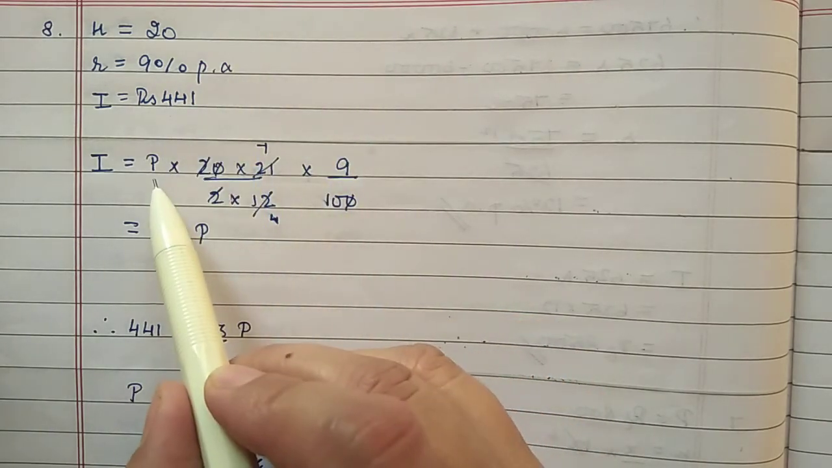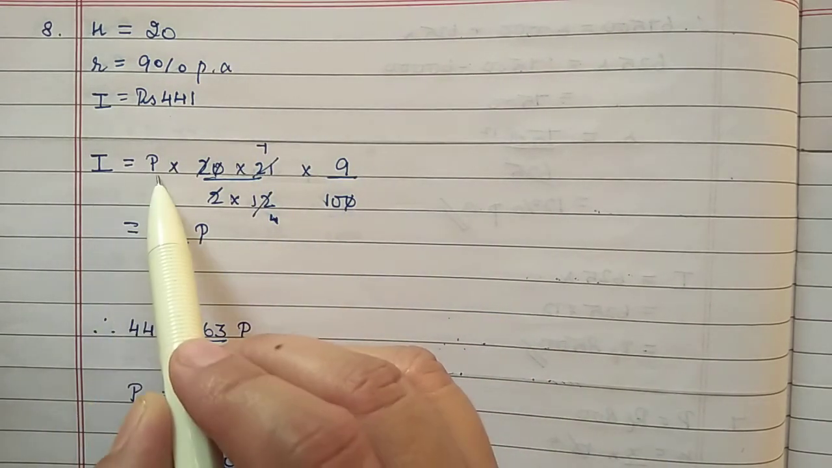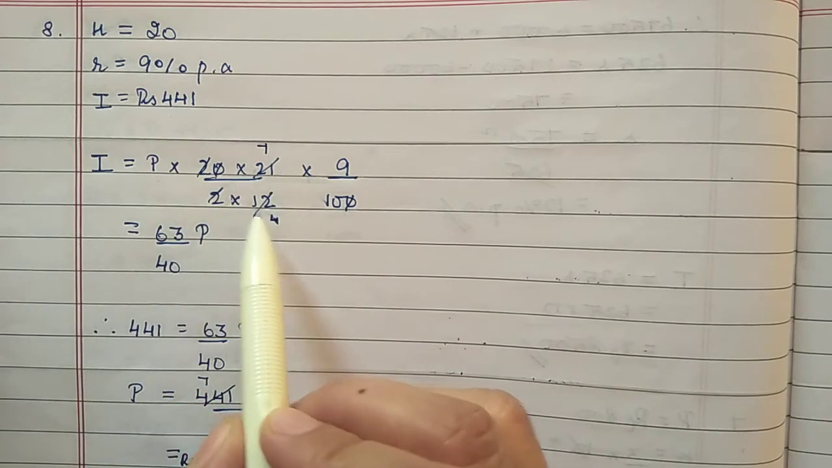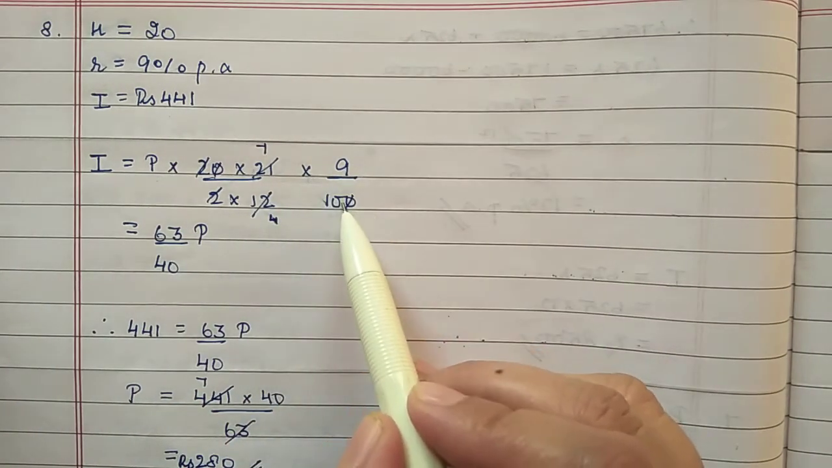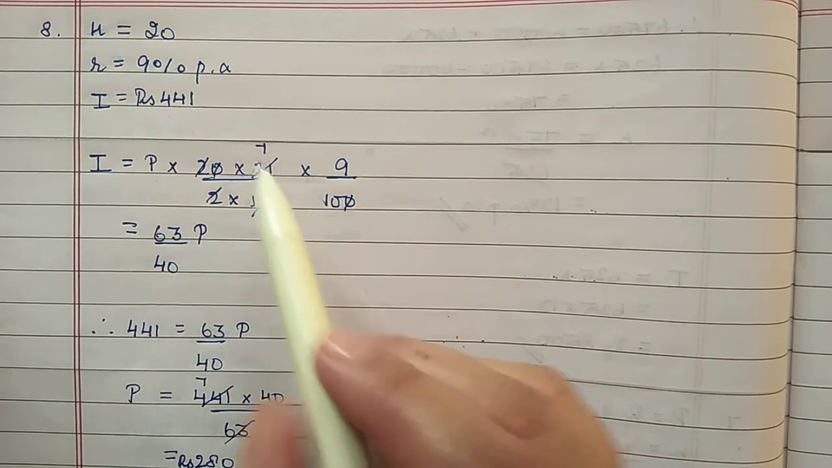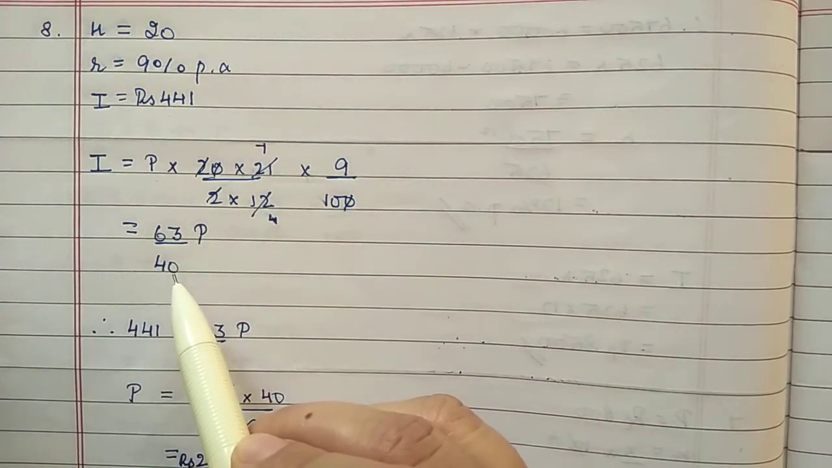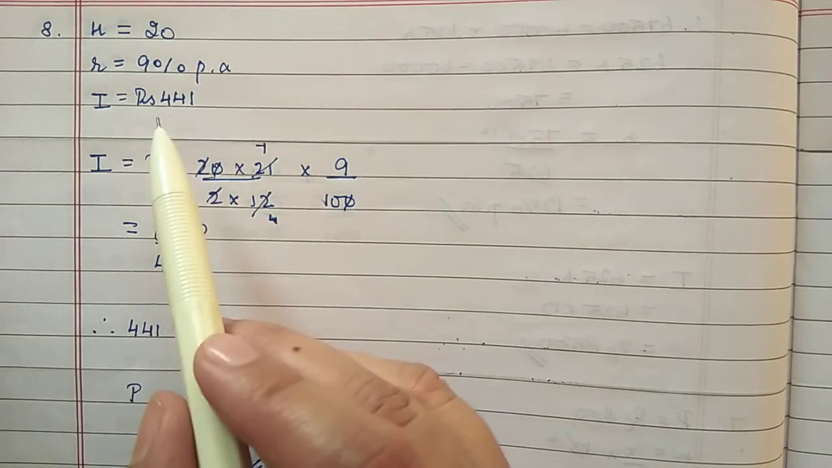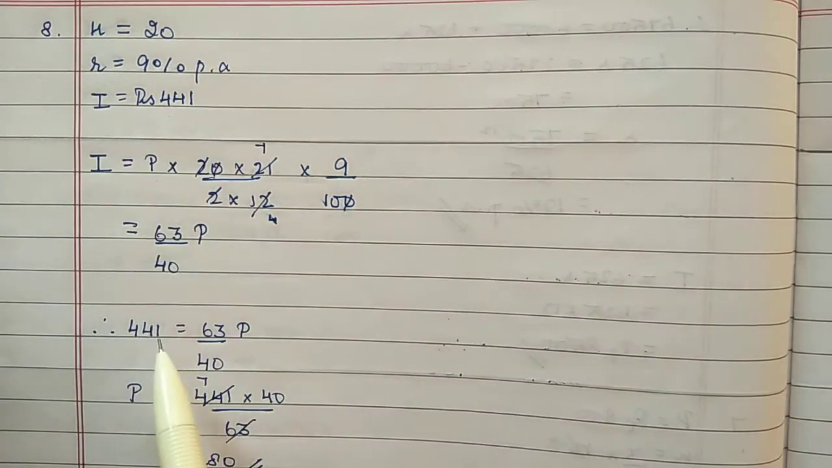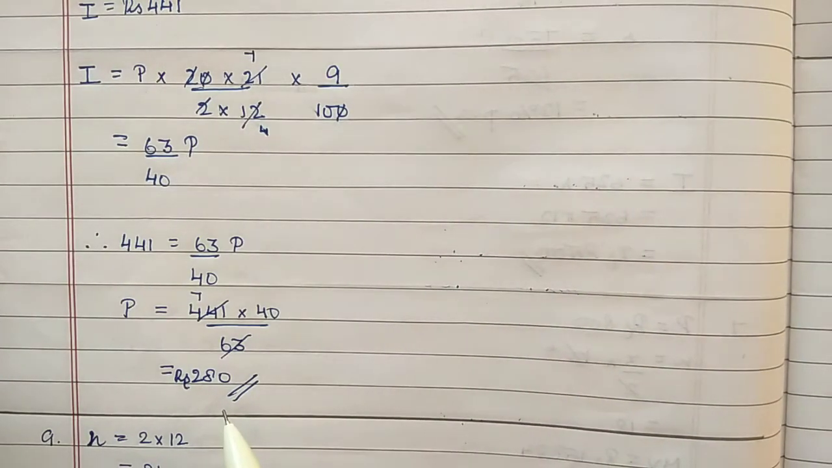So let the monthly deposit be P. Interest will be P into n plus 1 by 2 into 24 into R by 100. Substitute values, then you will get the interest in the form of P, 63P by 40. Now this interest we will compare with the given interest in the question. So 63 by 40 P is equal to 441. So P value will be 280 rupees.